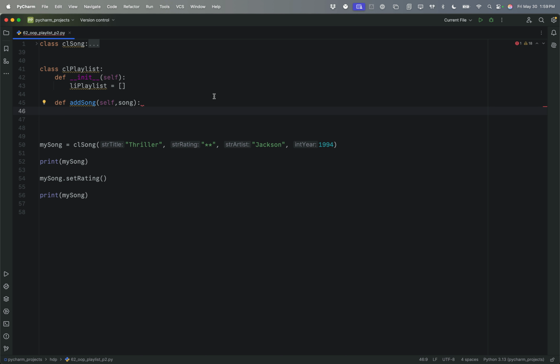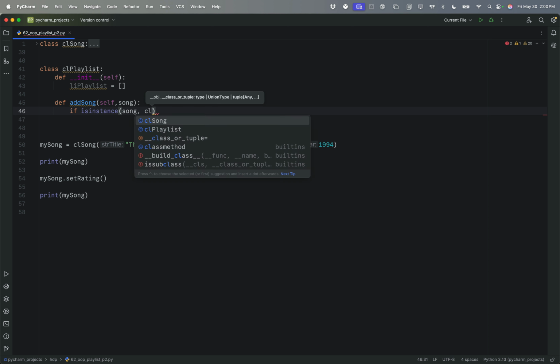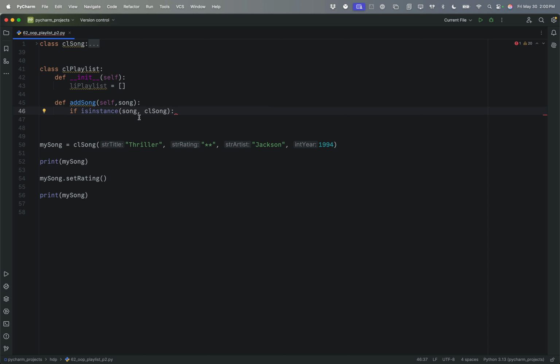We could say if is instance song and CL song, if we are passing that song to the playlist. Now, what I think I'm going to do instead is get the data to add that song from the user right here inside this class as one of its methods.